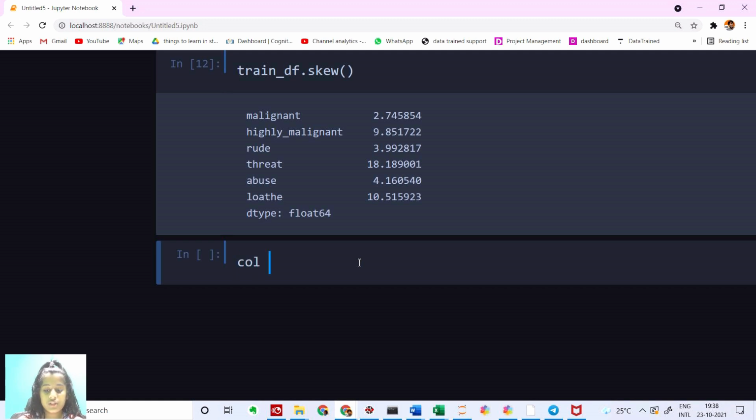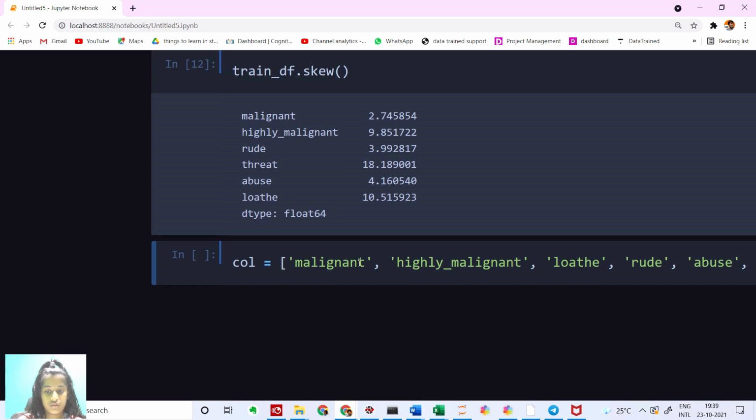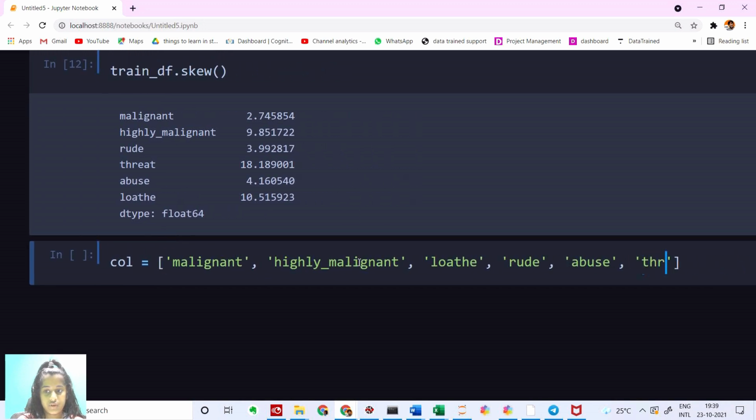So I'm going to say columns is equal to malignant, and highly malignant, or loathe, or rude, and abuse, or threat.